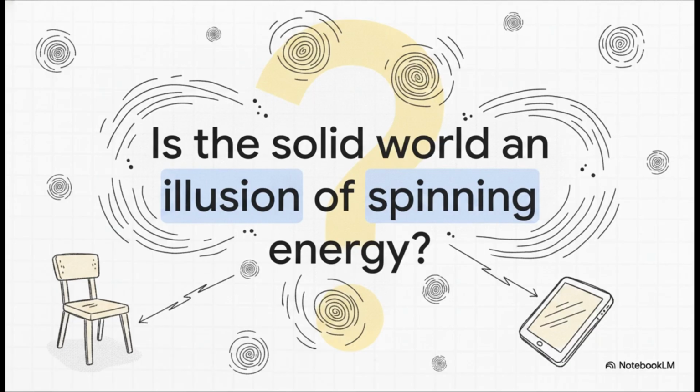Every solid object you know, the chair you are sitting on, the very device you are watching this on, is fundamentally made of waves, phases, and interacting vortices of angular momentum, all jittering at the speed of light. If mass is just a ratio of spinning energy, is the solid world around us simply an illusion? We'll leave you pondering that final thought about the true, dynamic nature of our physical universe.